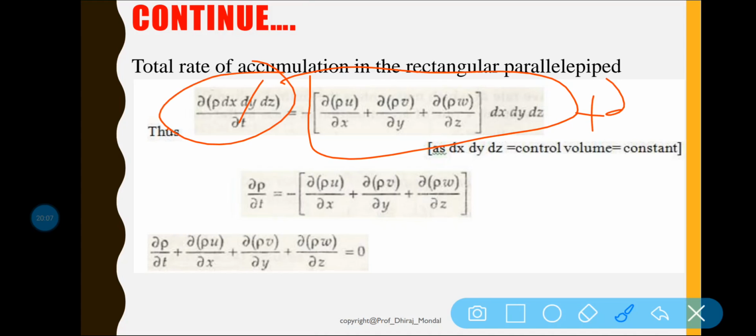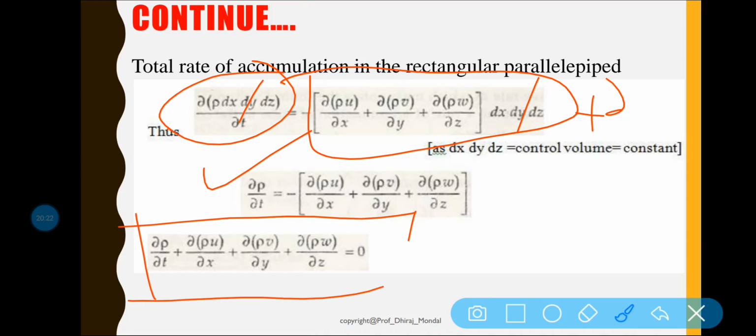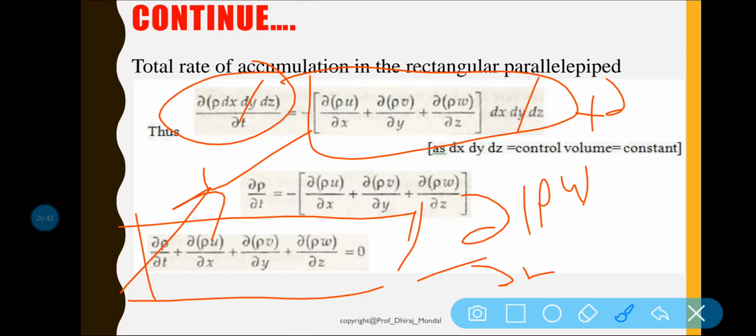So ultimately dx, dy, dz cancel out, and you will be getting this equation: del rho by del t is equal to minus del rho u by del x plus del rho v by del y plus del rho w by del z. So ultimately this equation will come. Remember, this is the general continuity equation, but in case of steady flow del rho by del t will be 0.